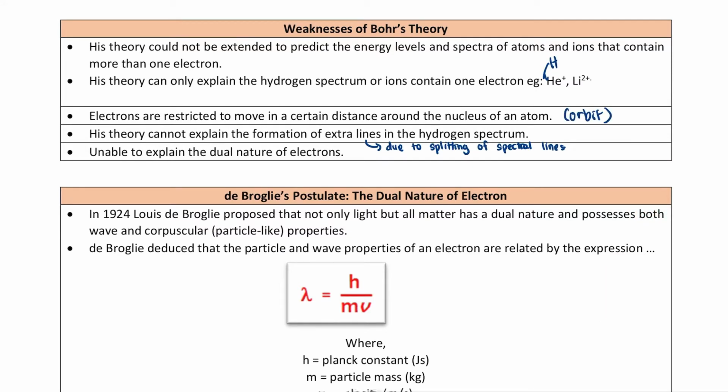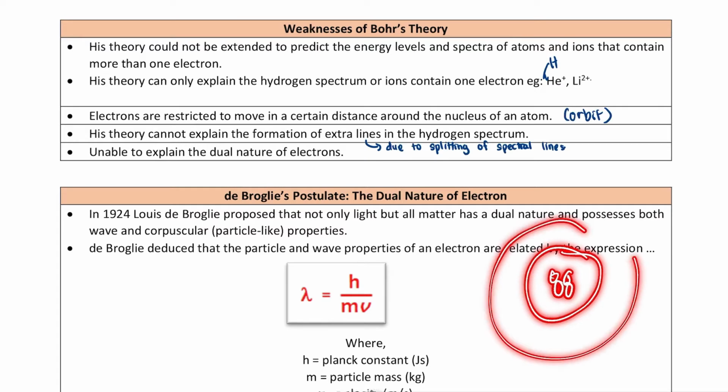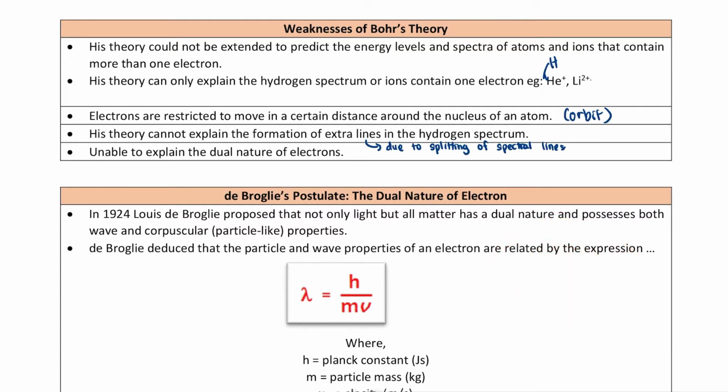Okay, kelemahan yang kedua adalah electron are restricted to move in certain distance around the nucleus of an atom. Okay, maksudnya dekat sini adalah elektron tu boleh hanya bergerak dalam orbit. So, contoh tengah ni nukleus, ini ada orbit dan elektron bergerak di orbit. Itu teori Bohr. Tapi it turns out itu adalah kelemahan dia lah, which is not true actually. Kiranya bukan elektron tu bergerak dalam orbit, tapi elektron tu bergerak dalam satu kawasan yang kita panggil orbital nanti later on.